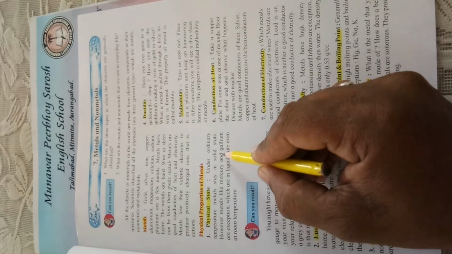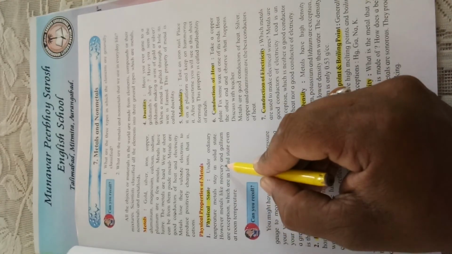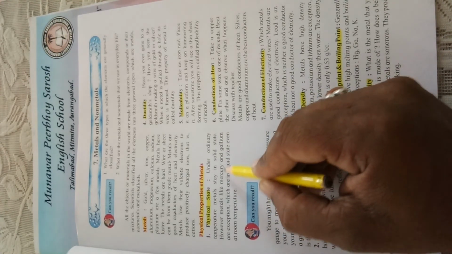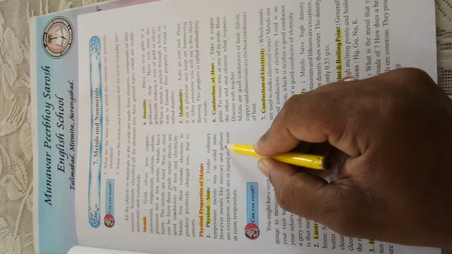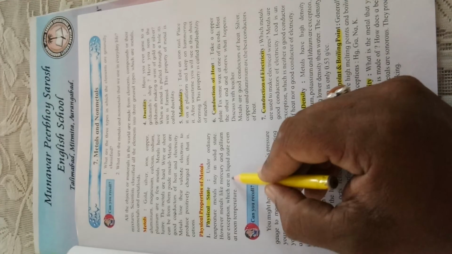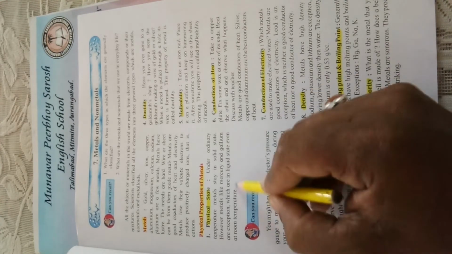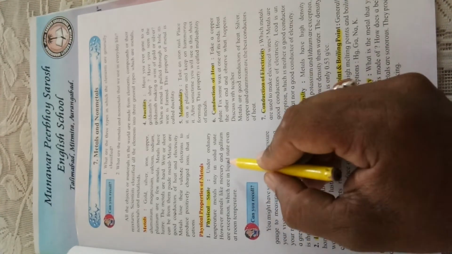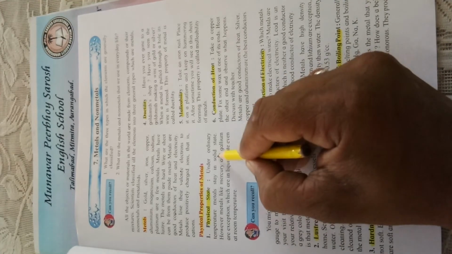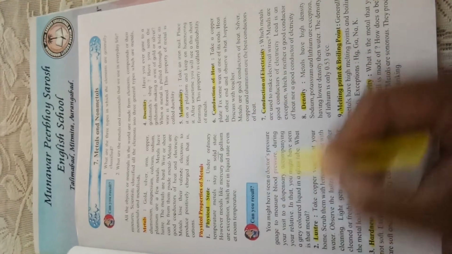Mercury and gallium are exceptions, that means they are in the liquid state. Mercury is also a metal, gallium is also a metal, but their physical state is liquid, even at room temperature. So usually the metals are in the solid state.